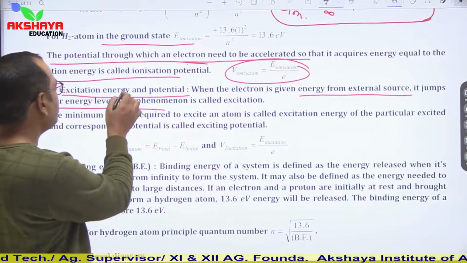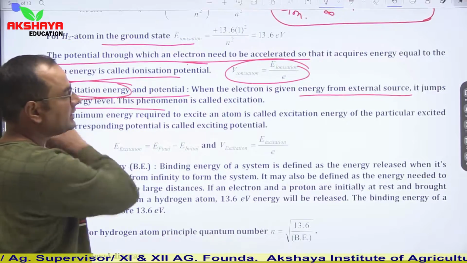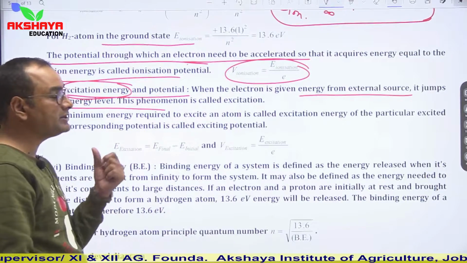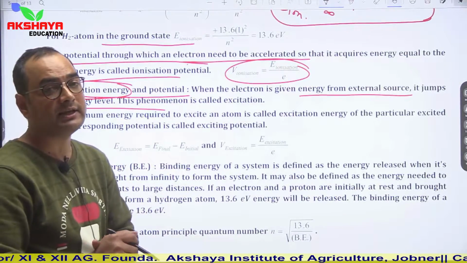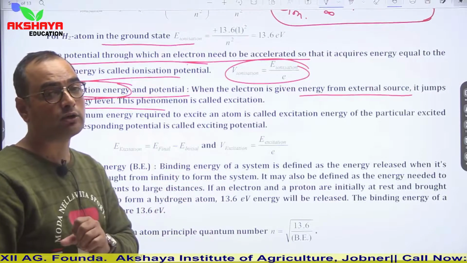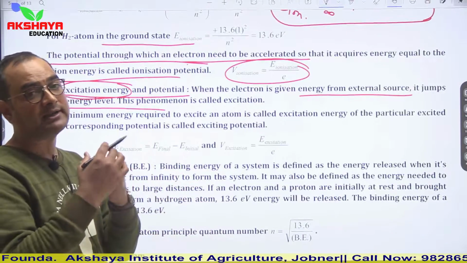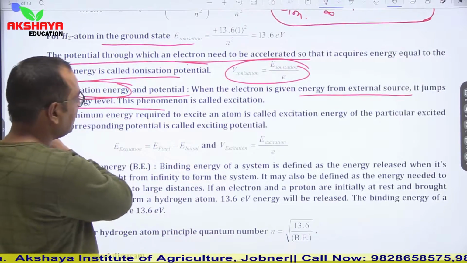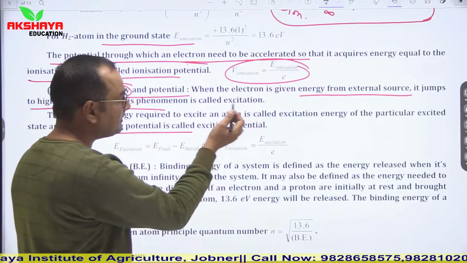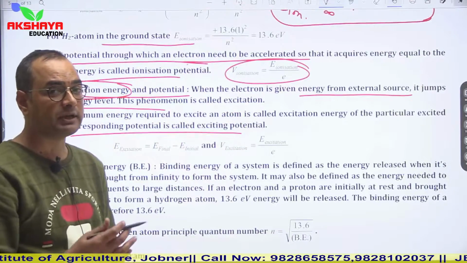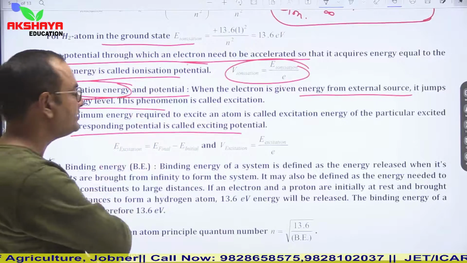This much amount of energy is known as excitation energy. And excitation potential is the potential given to an electron so that it can acquire energy equal to excitation energy. So this is the general concept of excitation energy and potential, and ionization energy and potential.